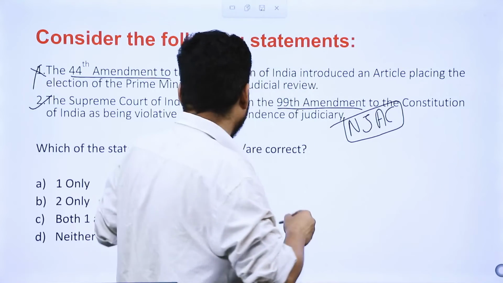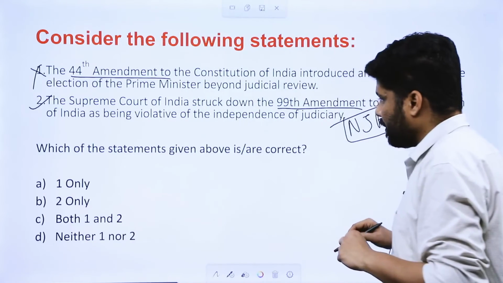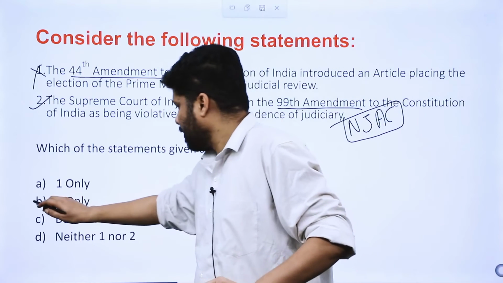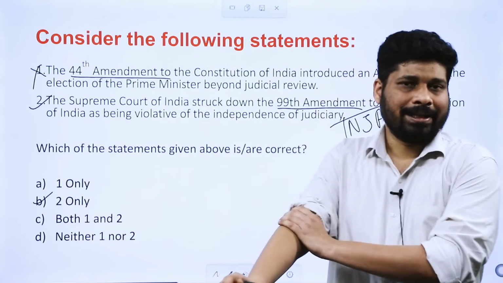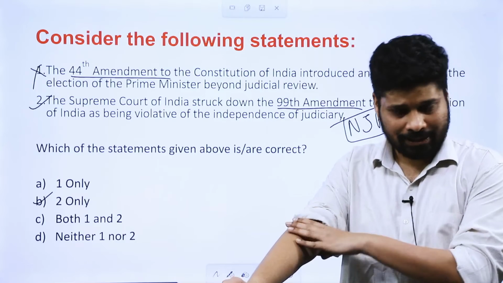So यहाँ पे what do we see? What is the correct statement? 1 तो is incorrect, B. 2 only is the correct statement.